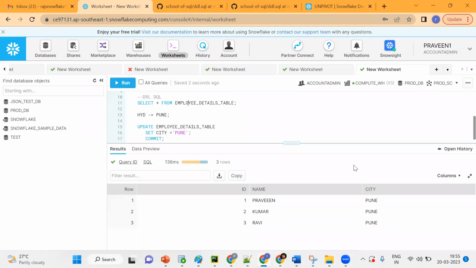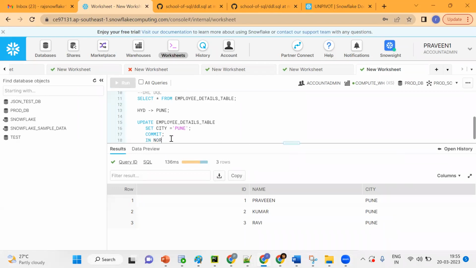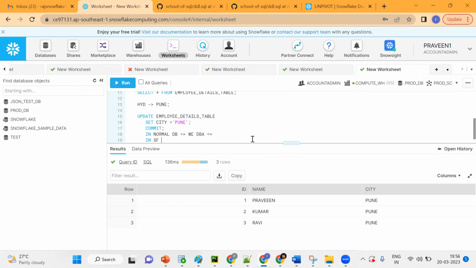Now tell me, how can I get the previous data in a normal database? The database administrator will come into the picture. If you have a backup, then we can restore it; if there is no backup, then the data is lost. Now in Snowflake, we have one feature, that is time travel.